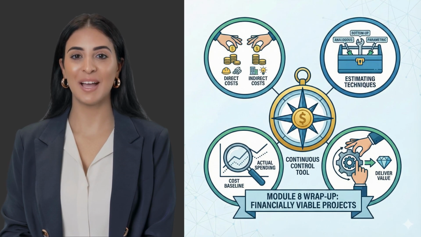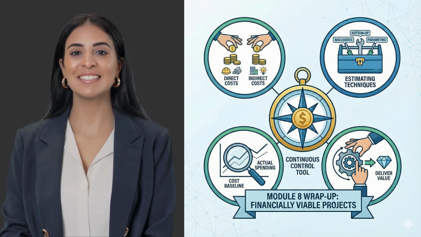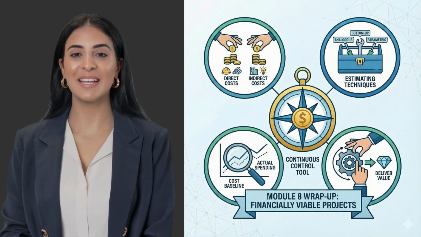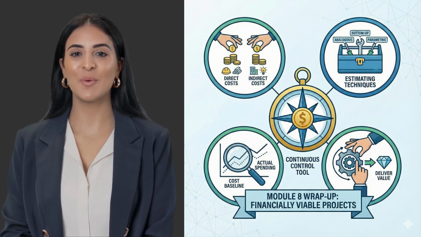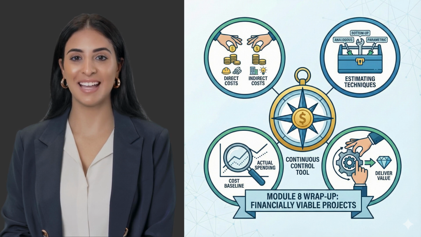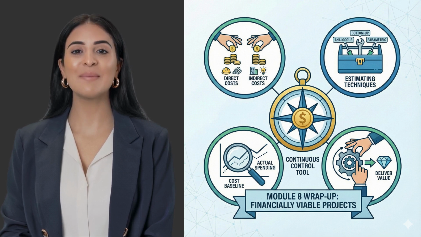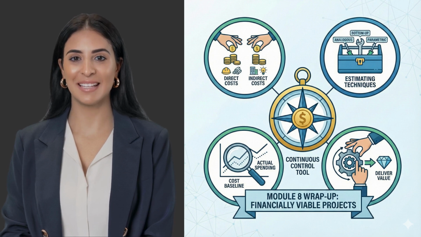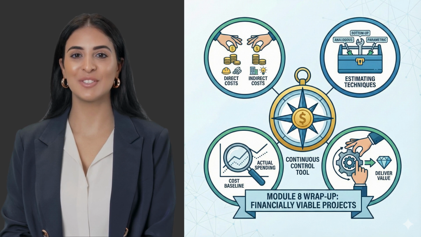To wrap up Module 8, remember that budgeting is not a one-time event. It is a continuous tool for control. By distinguishing between direct and indirect costs, utilizing the right estimating techniques, and rigorously monitoring your cost baseline, you ensure your project remains financially viable. A well-managed budget doesn't just track spending, it empowers you to make the strategic adjustments necessary to deliver value.